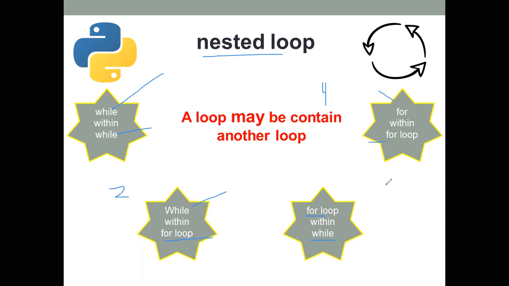Okay, the basic types of iteration and looping in Python are for loop and while loop, and the combination of while and for loop. If one loop contains another loop, this is called a nested loop. There are four types. If a while loop contains another while, this is the first one. If while contains for loop, this is the second. If for loop contains while loop, this is the third one. And the last one is a for loop containing another for loop.